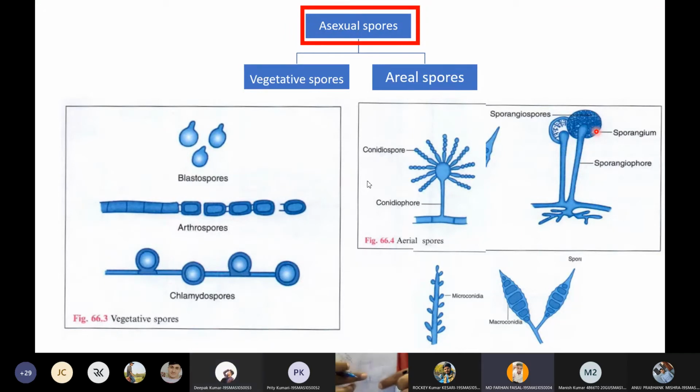By the way, are these sexual spores or asexual spores? Sexual spores, not asexual. All these are sexual spores. Very good. So I hope you know something about reproduction of fungi and spores. Okay, I'm moving forward to the next topic, students.